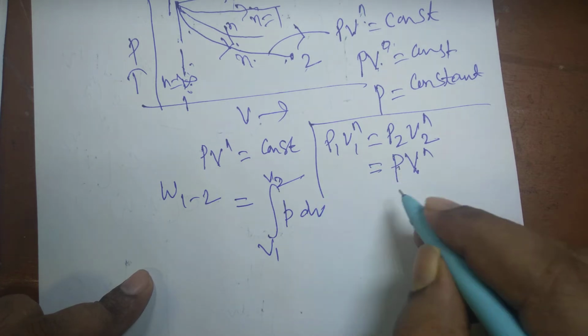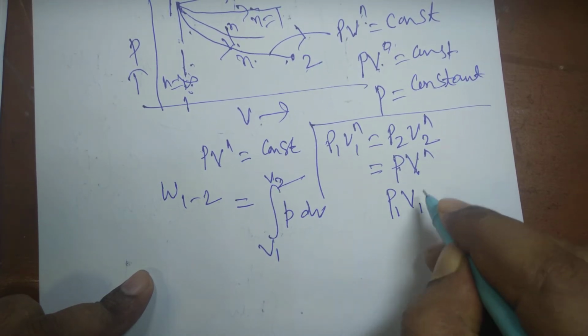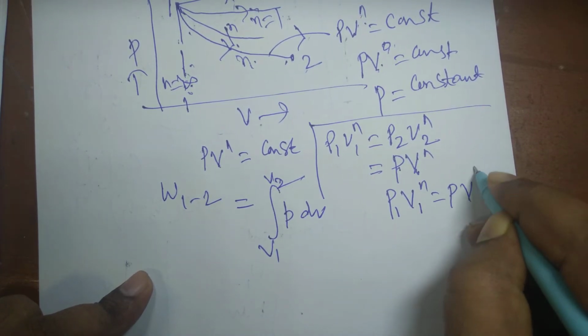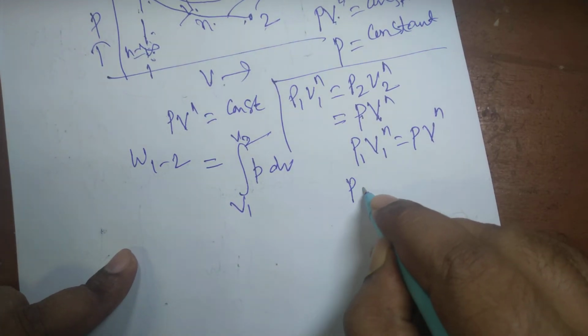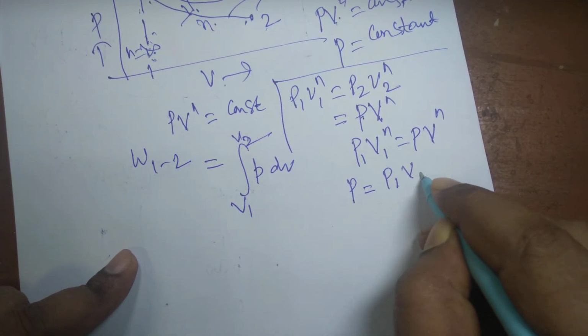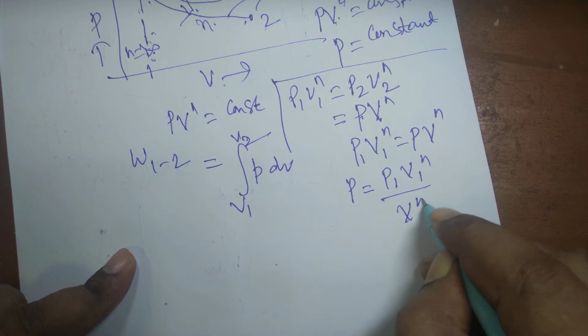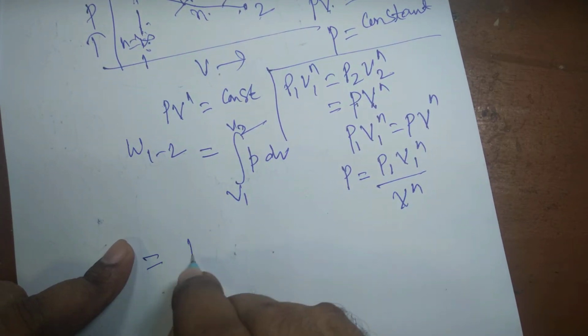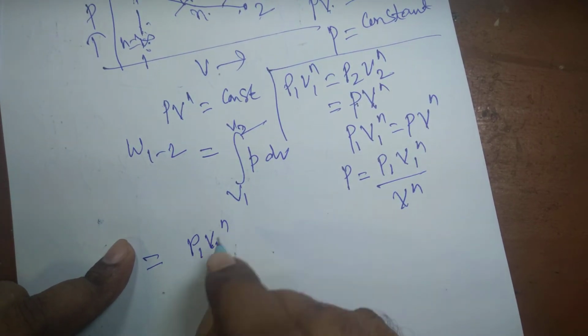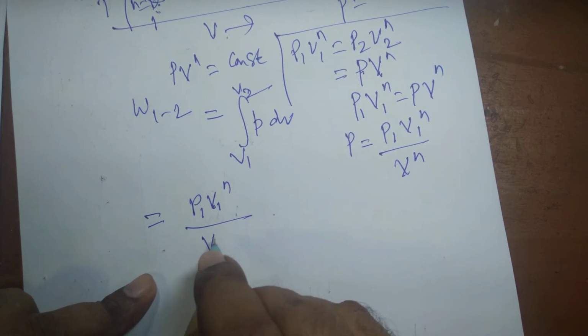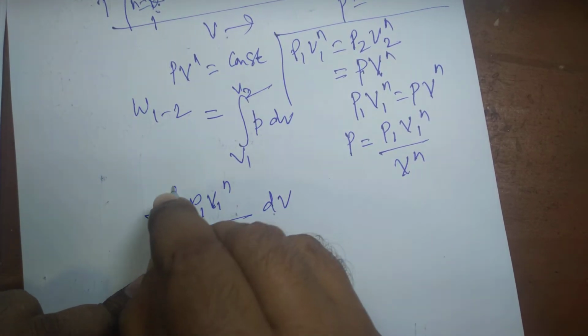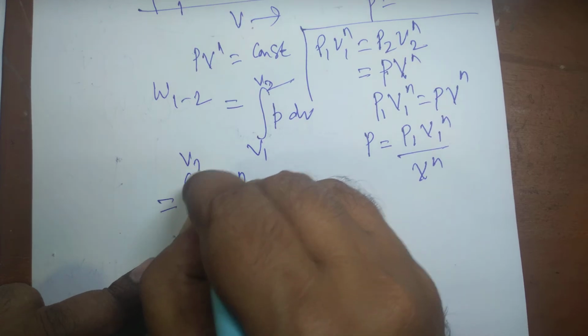We can equate P1 V1 to the power n equal to P V to the power n, from which P can be obtained like this: P1 V1 to the power n divided by V to the power n. So this is equal to P1 V1 to the power n divided by V to the power n, integral of dV, with limits from V1 to V2.